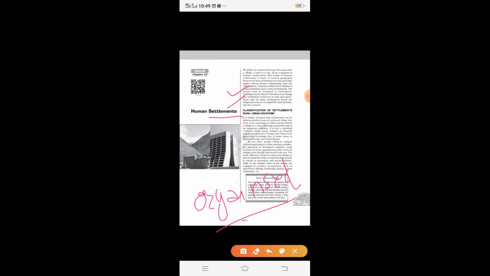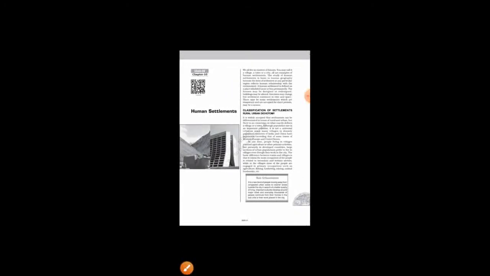Now the study of human settlements is very important in the study of human geography. Why? Because we know that human beings and the environment exhibit a relationship, isn't it? What I mean to say is that suppose you want to construct a house in a rural area, you will depend on the environment and utilize the resources of the environment to construct a house. So see, there's such a close relationship between human beings and the environment. That's why the study becomes very important in the field of human geography. So I hope now you have understood what human settlements are.